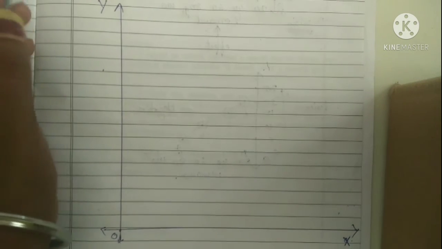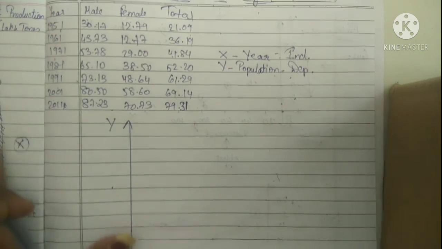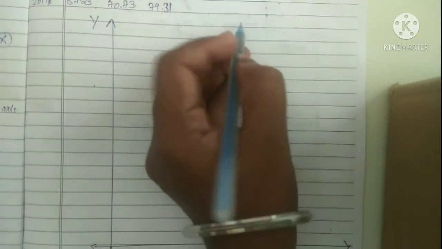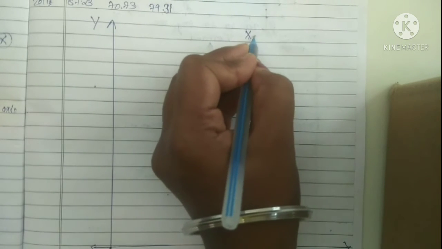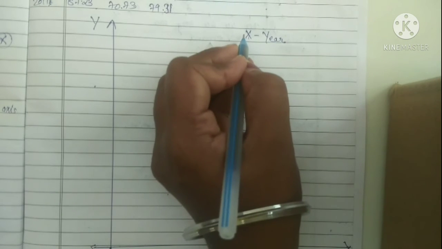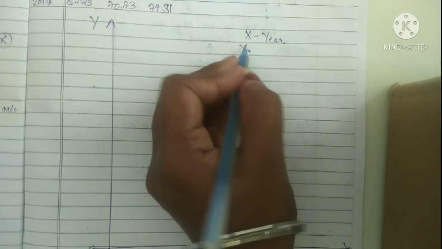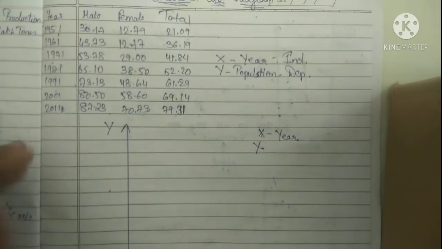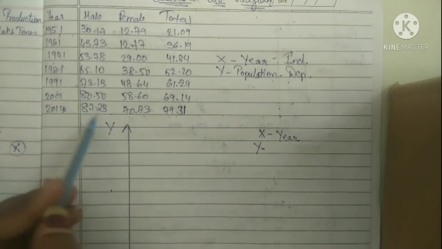So in this manner we have the y-axis and x-axis. Now we have to see the year. So what is the year? 1951, 61, 71. First of all we have to mention in the corner what we have to write. We have to write x-axis is equal to year, and how many years? 1 year we can say, and y-axis is equal to the data. You can see it is starting from 30, 12 and 9, 79, 87.